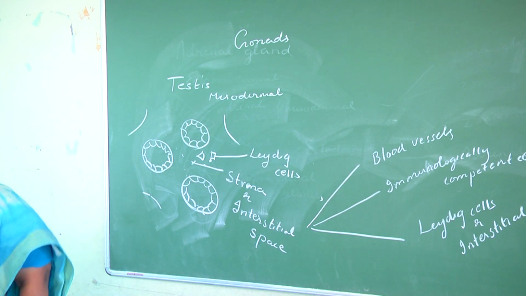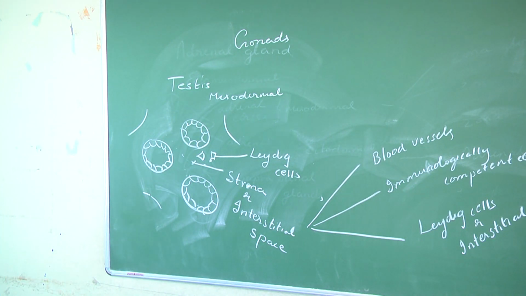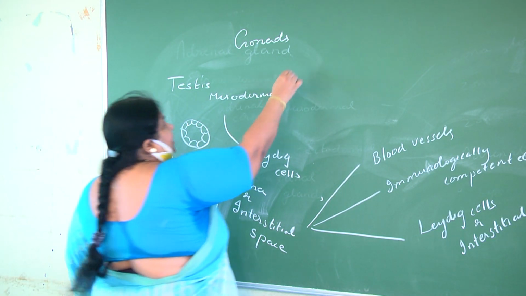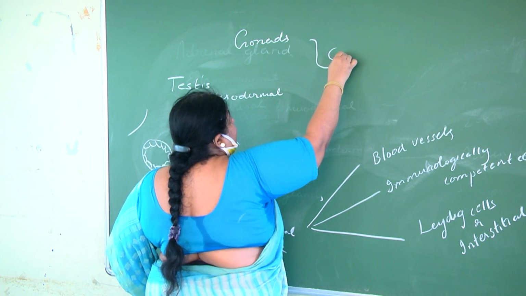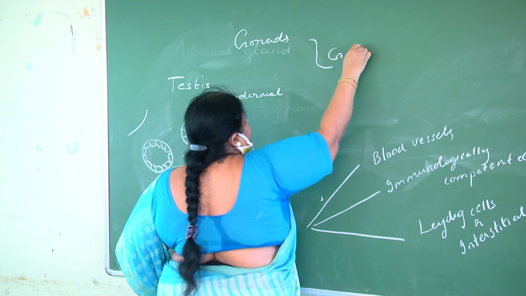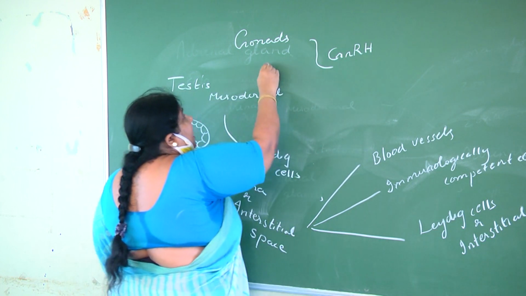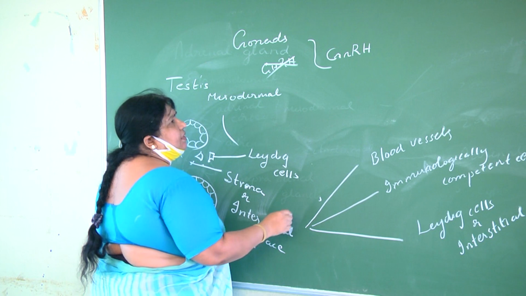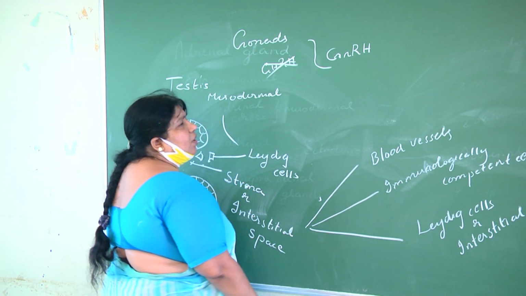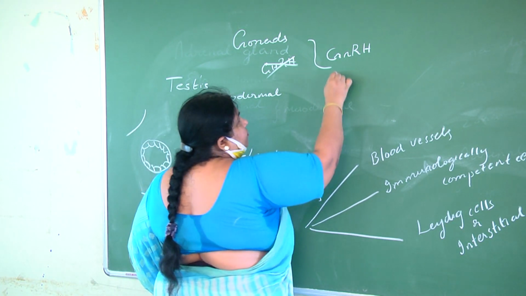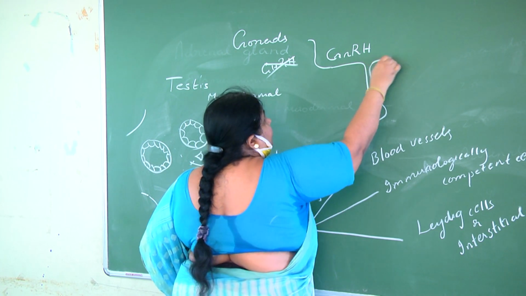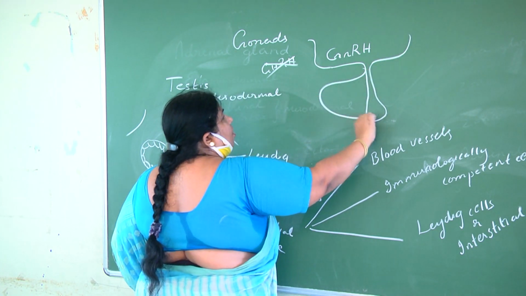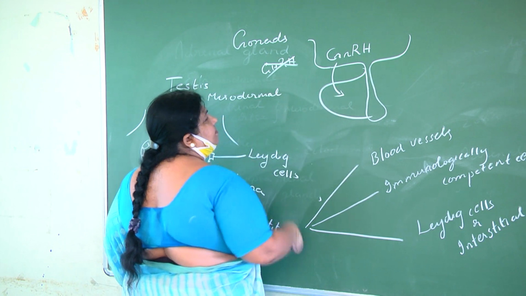Now the sequence again, they may ask you, starting from the hypothalamus. The hypothalamus secretes GnRH, gonadotrophin releasing hormone. GHRH means growth hormone releasing hormone, children. GnRH means gonadotrophin releasing hormone, which reaches the adenohypophysis.